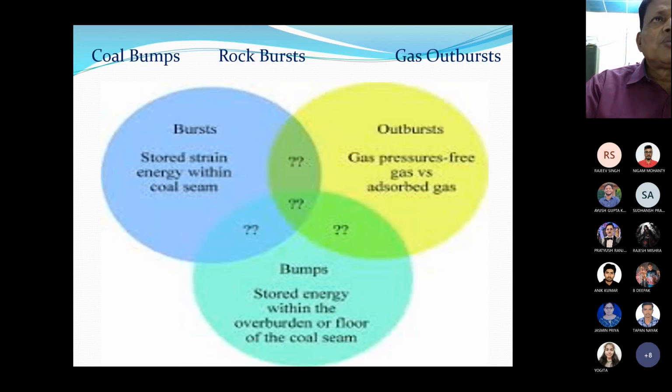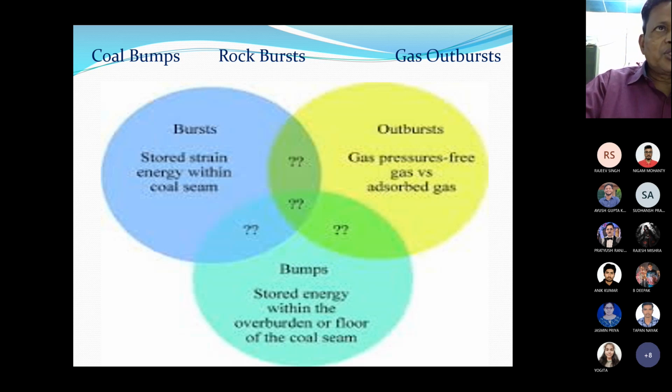So coal mine bombs, rock bursts, and gas outbursts are three important hazards associated with mining. These are three important hazards which may occur in your mining area.